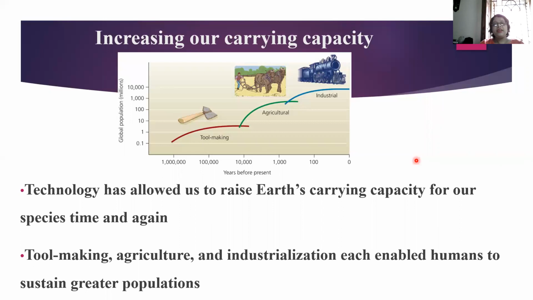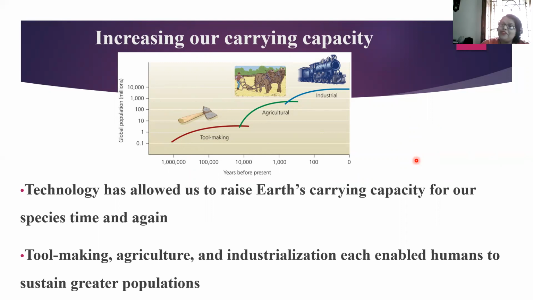Increasing our carrying capacity. What is carrying capacity? The capacity of our ecosystem to sustain the organisms. This is called carrying capacity. Till what limit can it sustain? Technology has allowed us to raise Earth's carrying capacity for our species time and again.